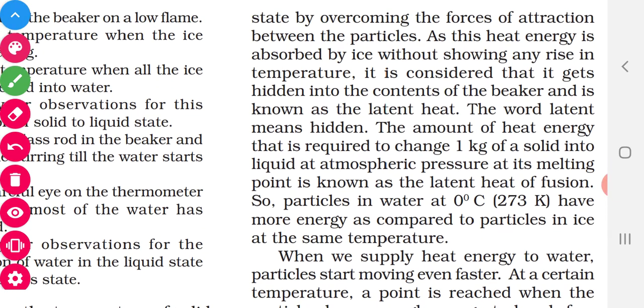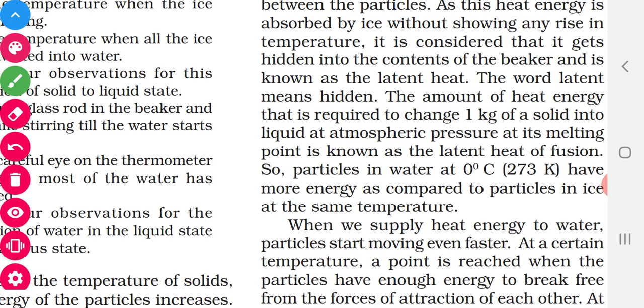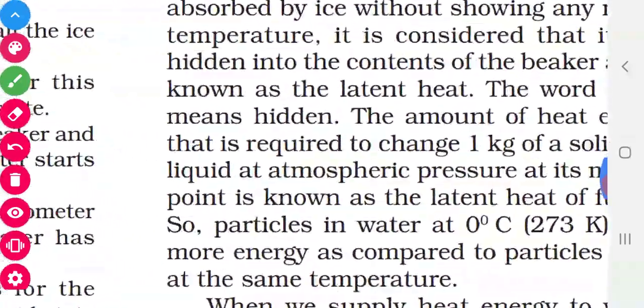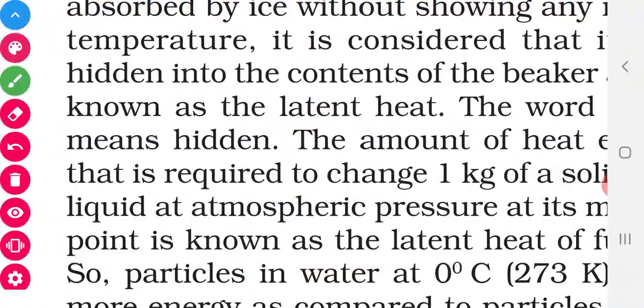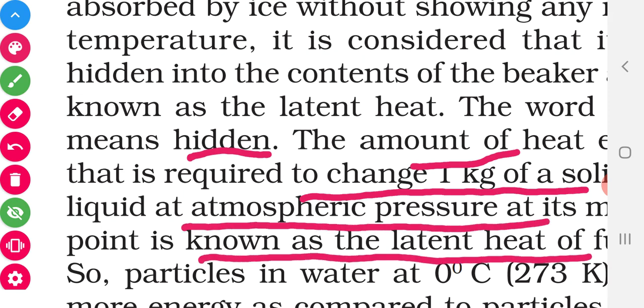Okay, the heat energy is absorbed by the ice without showing any rise in temperature; it gets hidden in the contents of the beaker. So the temperature is hidden in the contents of the beaker. So that is called latent. Okay, so what does latent mean? Latent is nothing but hidden. So what will latent do? This will help to change 1 kilogram of the solid into liquid at atmospheric pressure at its melting point. So it is called latent heat of fusion.